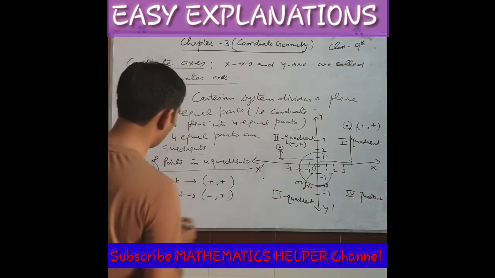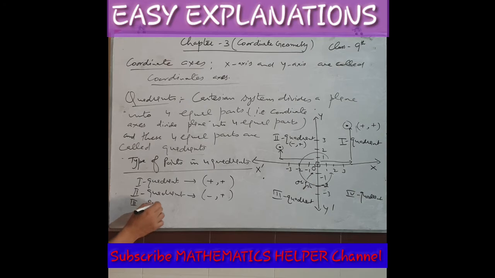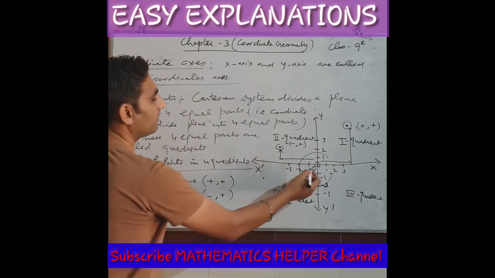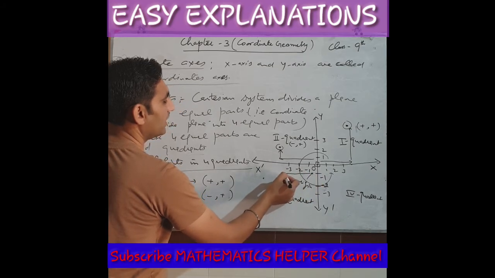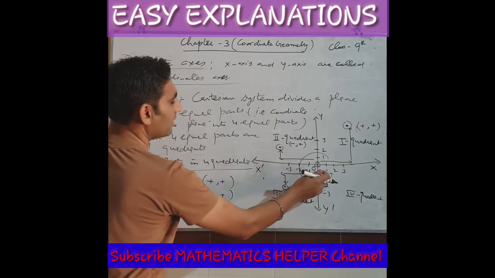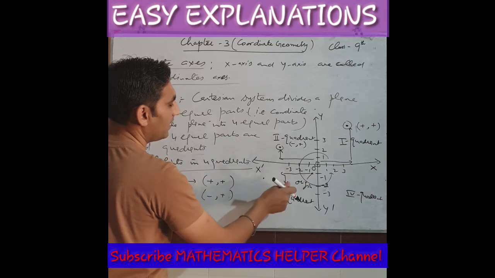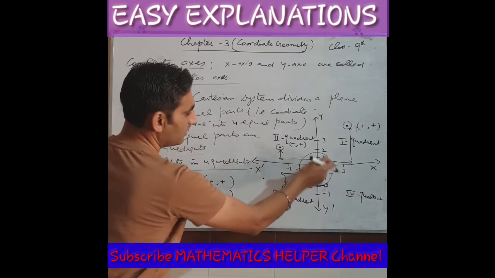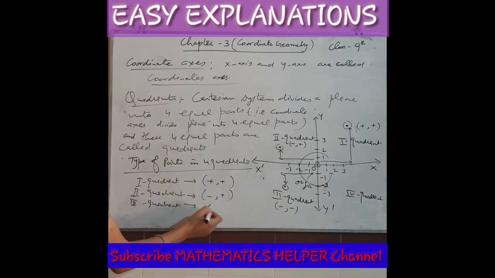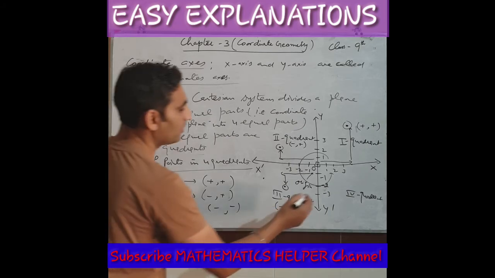Then the third quadrant. Suppose we have a point here and I want to locate it. First I will move on the x-axis in this direction, then I will check its height downwards. So x is negative, and y downwards means you have to use the scale below the origin, which is also negative. So in the third quadrant, x negative as well as y negative. Both are negative. Now the fourth quadrant.